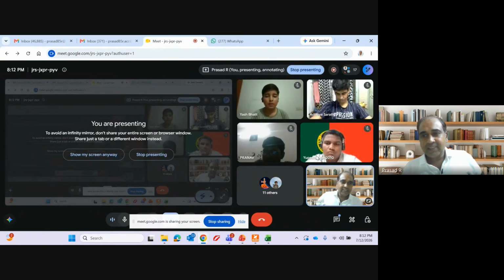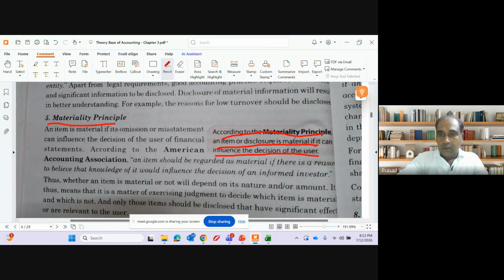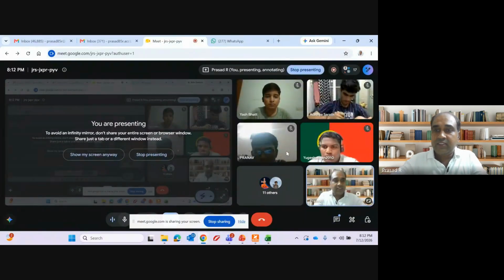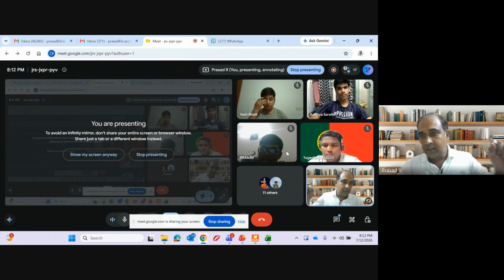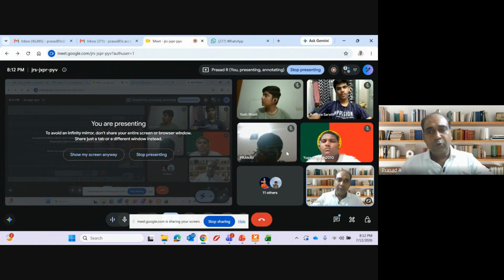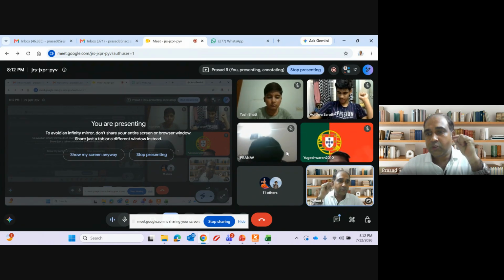So materiality is something, non-disclosure of an item. What is the wording used? An item or disclosure is material if it can influence the decision of the user. 10,000 rupees was material in case of a trader because it influenced the decision of the person using the financial statement of the trader. 10,000 rupees was immaterial for Infosys because it is not influencing the decision of the user. Are you getting it, guys? Clear? That is the concept of materiality.